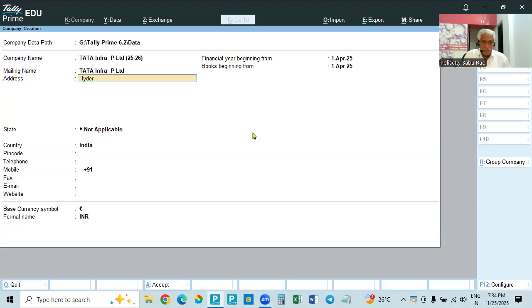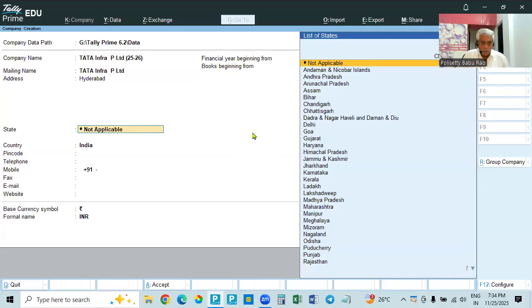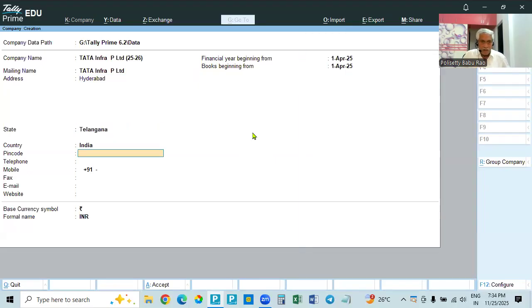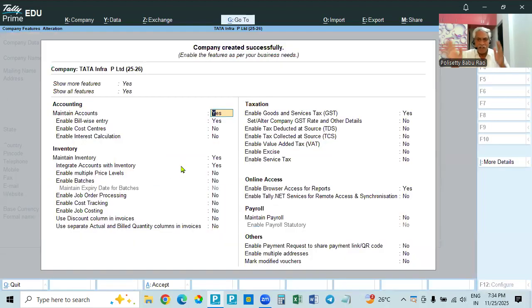So, for example, if you say it is in Hyderabad, in Telangana, and you take 5 lakhs 36, for example. All the other details will be given. Accept. This is one member company. It is already created and it will have transactions. After creating this, they will be doing their business.